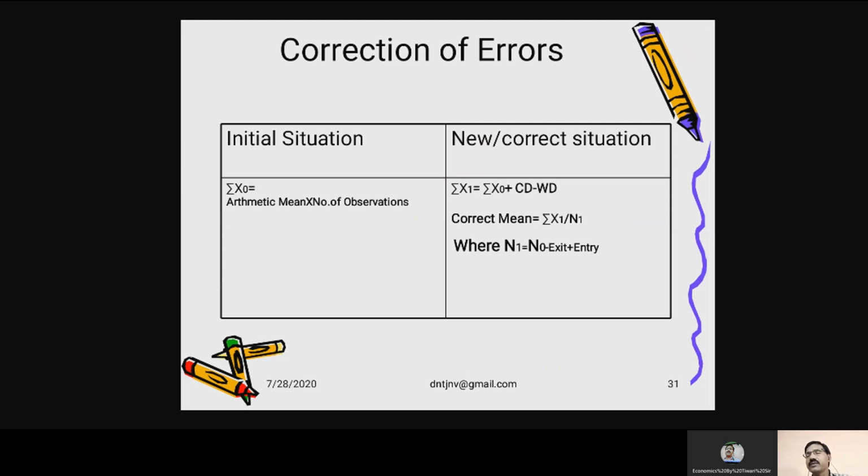So by using this formula, sigma x0 is equal to x bar 0 into n. After obtaining this value, we can go on to the corrected one. Sigma x1 is the correct sigma x. That can be found out from sigma x0, which we have found here, then adding the correct data and subtracting the wrong data. In this way, you can find the correct mean, which is equal to sigma x1 upon n.